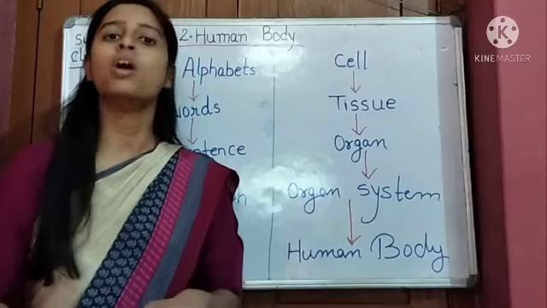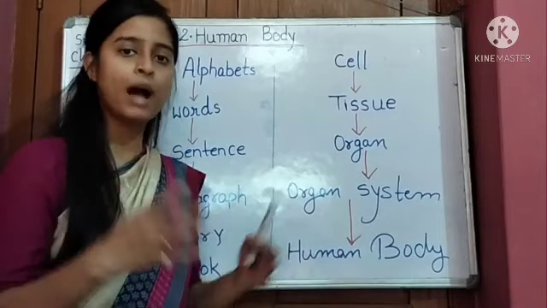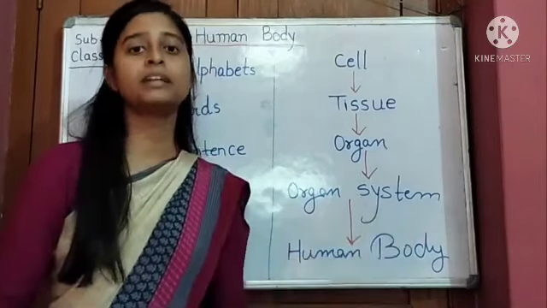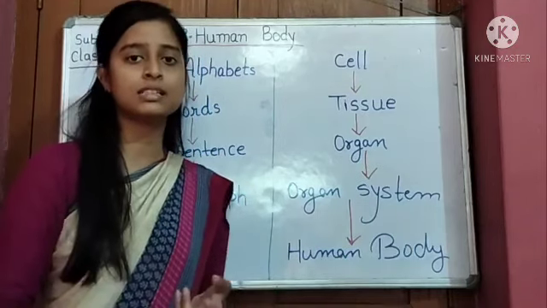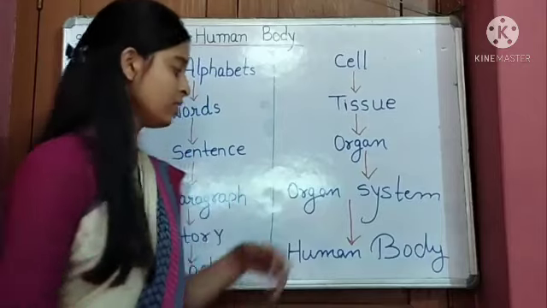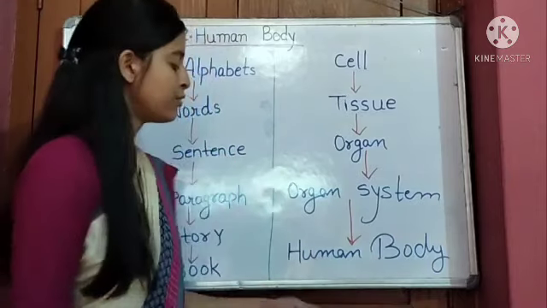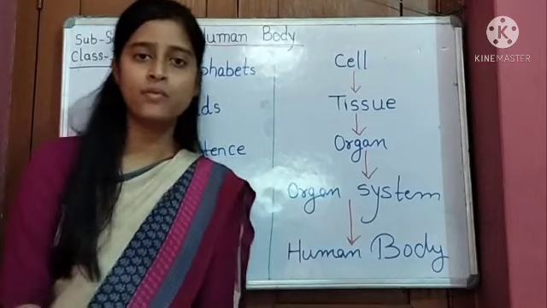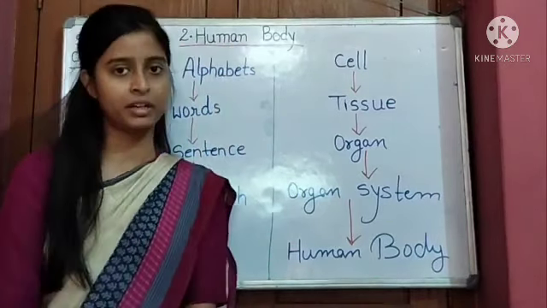These are all organs. When a group of organs combines together, it forms an organ system, like the digestive system, excretory system, skeletal system, muscular system. And when all these systems combine together, they form a whole human body. So today we will discuss a new chapter, that is, the human body.